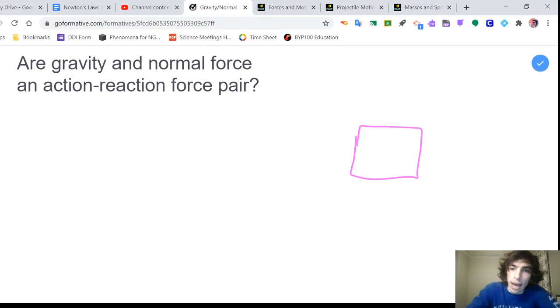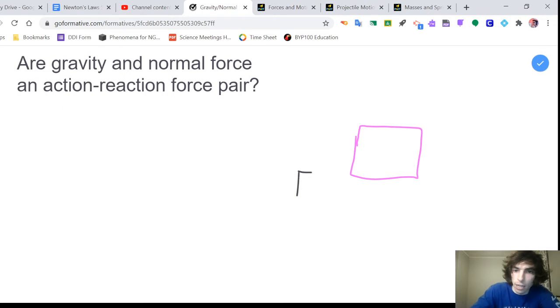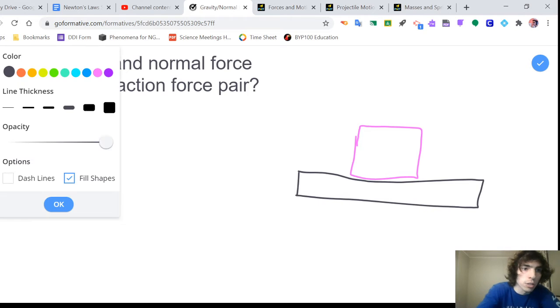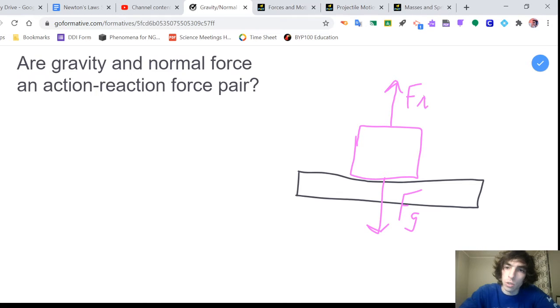And that's because if we have, let's say, an object just sitting on a table. Let's say our table is black. I was looking for a brown table, but there is no brown in this program. So we know that gravity acts on our object, of course. And we also know that if it's sitting on this table, if those are in contact and this object is not falling through or anything, that a normal force is also exerted on this object by this table or whatever stable surface. It could be on the ground or anything that's keeping it from falling.